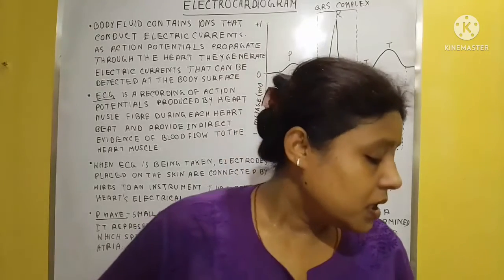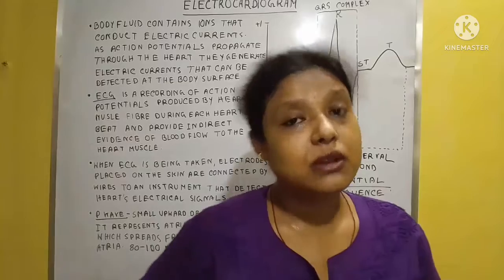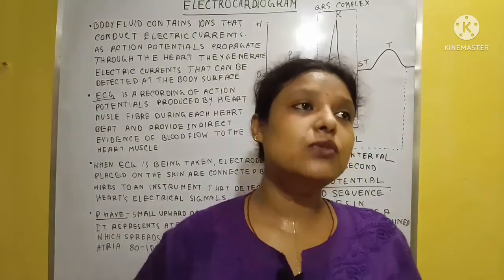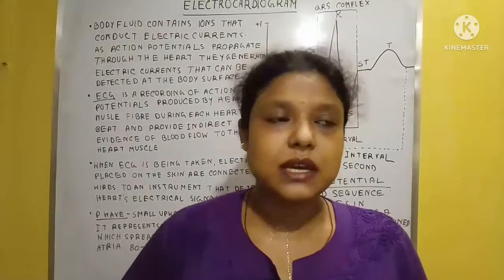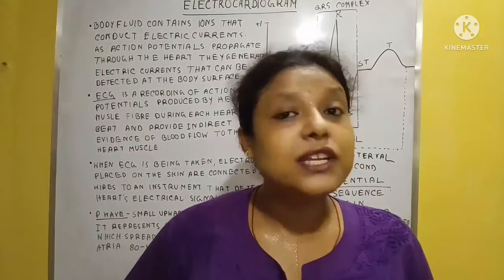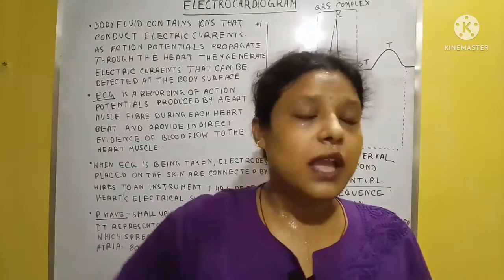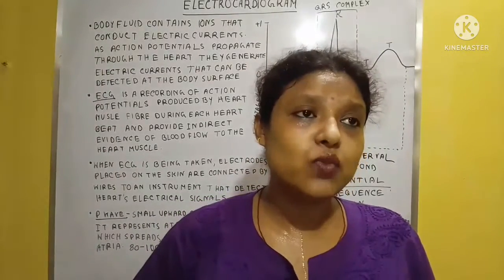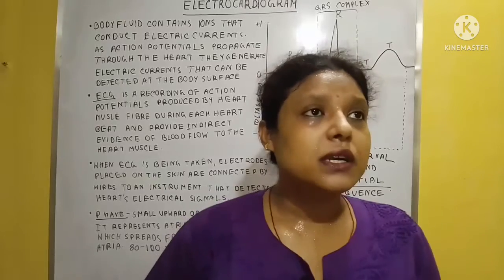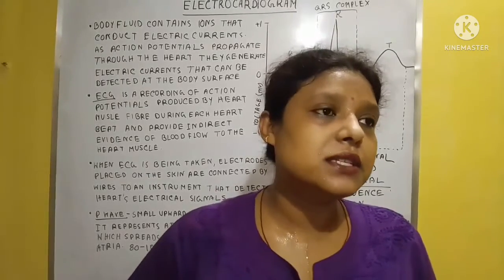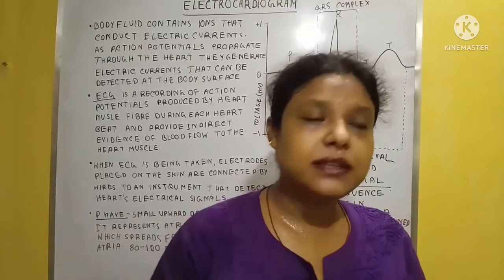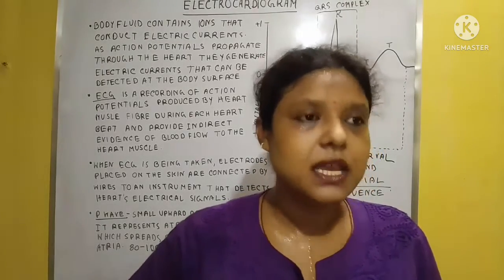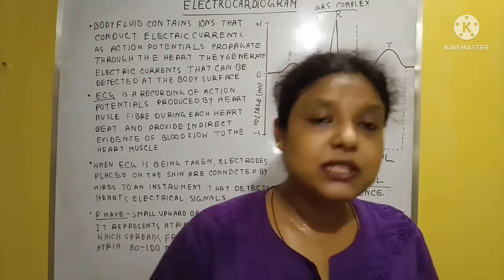Today's topic is electrocardiogram. What is electrocardiogram? Actually, we know ECG. This is the short form of electrocardiogram. ECG actually is a device, and it generally calculates the electrical impulses that are passing through the heart.